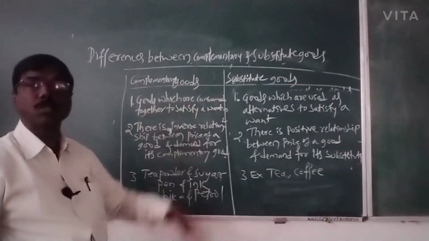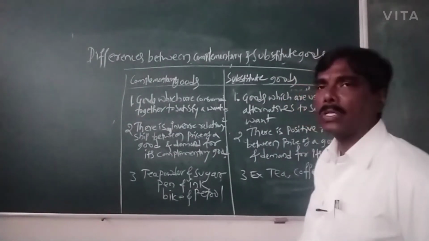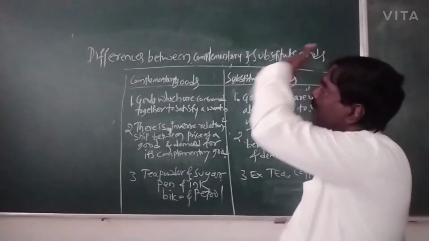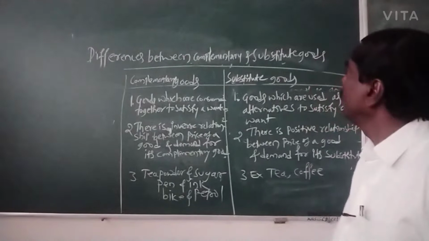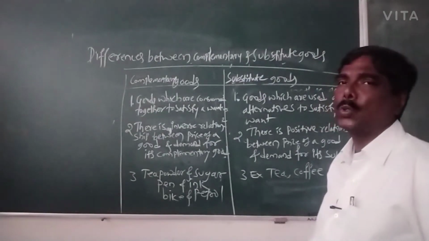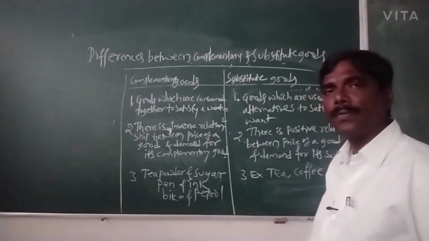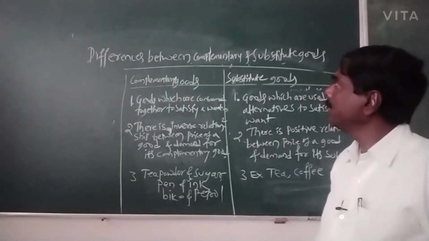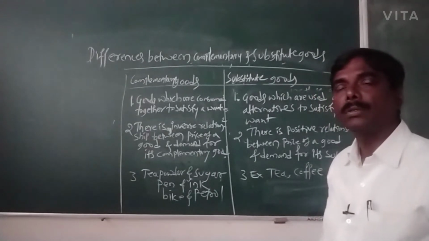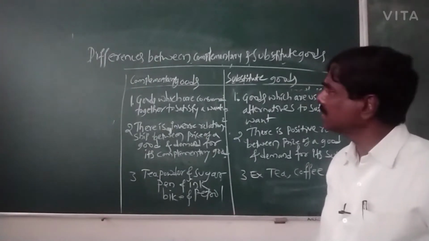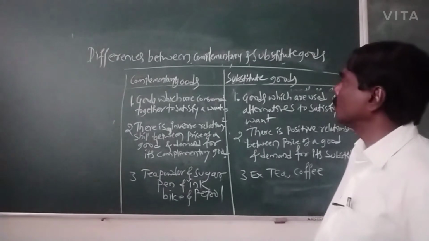Next we have complementary goods and substitute goods. It is also a 4 marks question. Explain the differences between complementary and substitute goods. It is a 4 marks question. So there are differences between complementary goods and substitute goods. We have discussed normal goods and inferior goods. Now we have other types of goods, complementary goods and substitute goods.